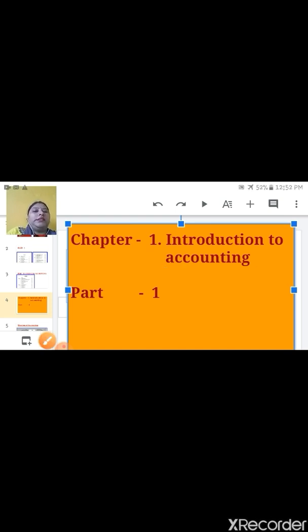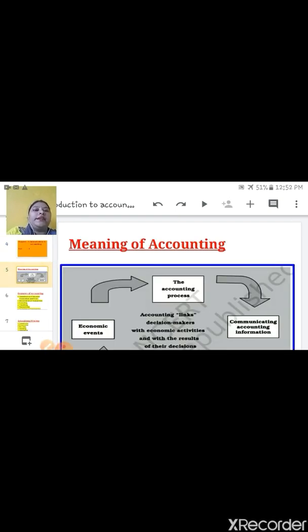Accounting is a process of identifying business transaction, recording, classifying, summarizing, analyzing and interpreting and communicating with the user.